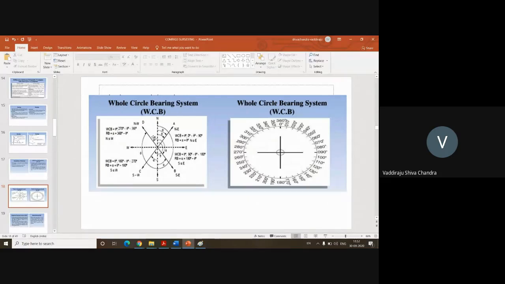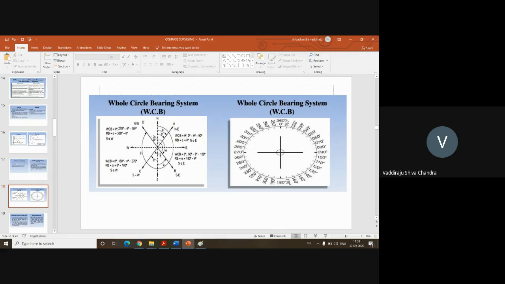In a quadrantal bearing representation, the starting letter should definitely be either north or south, there will be an angle in between, and the ending letter will be either east or west. First quadrant: north alpha east. Second quadrant: south alpha east. Third quadrant: south alpha west. Fourth quadrant: north alpha west. So this notation, please keep it in mind.